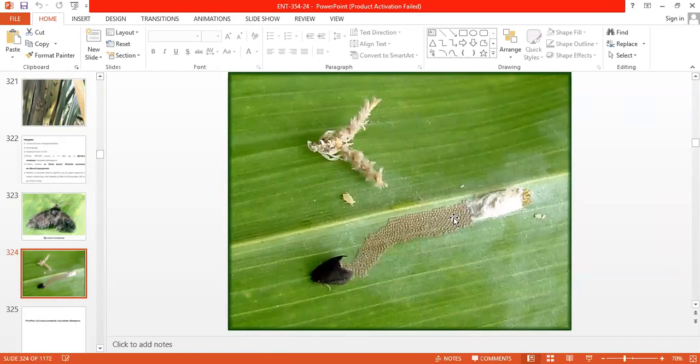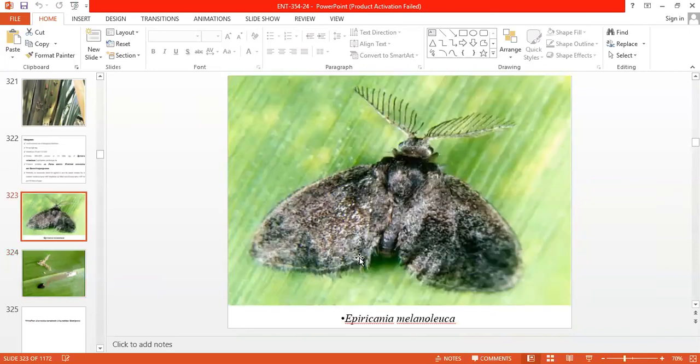Epiricania melanoleuca mainly deposits its eggs in masses or clusters on the lower surface of the leaves, where the sugarcane Pyrilla deposit their eggs or where their nymphal stages are. The larval stage of Epiricania melanoleuca mainly feeds on the nymphs of the sugarcane Pyrilla. So this parasitoid belongs to the Lepidoptera order, and it is the only insect from that order which is beneficial. Other insects are mainly harmful to crops.